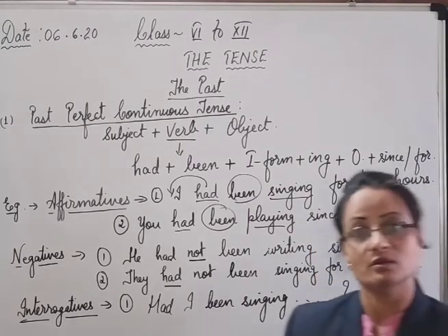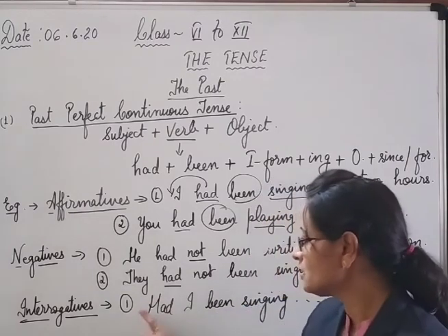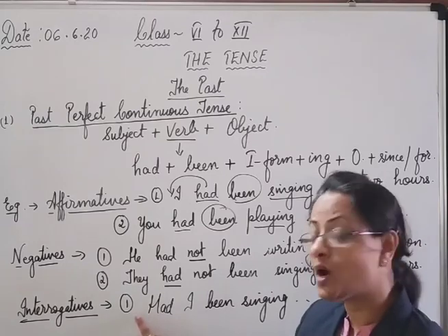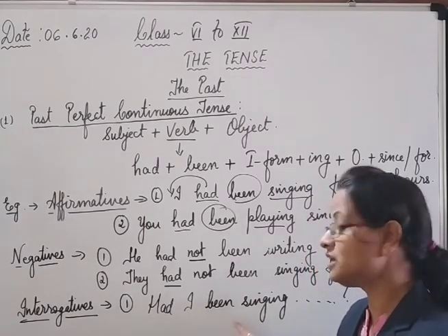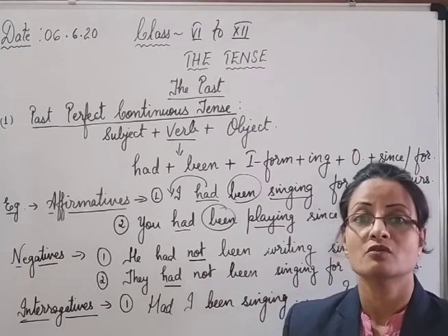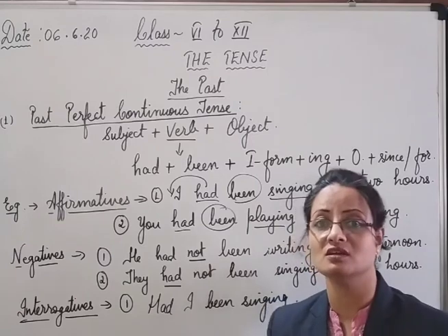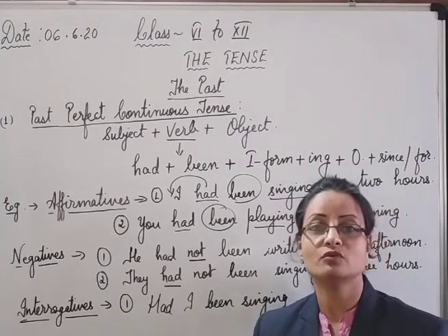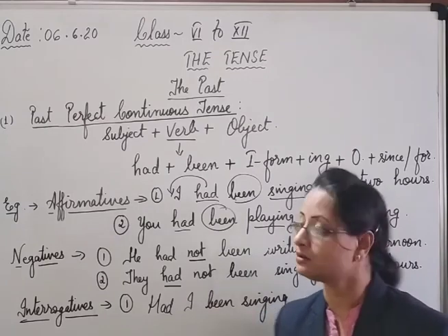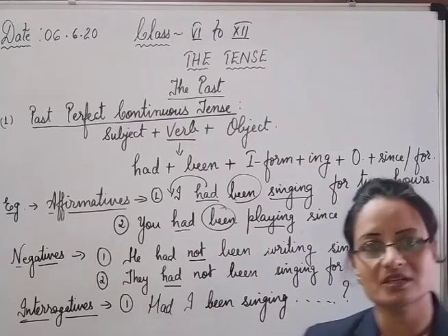In WH questions, place a WH word or how in the beginning, like why had I been or when. When had you been singing? When had you not been singing? Before been, place a not. So this is how to use the past perfect continuous tense.